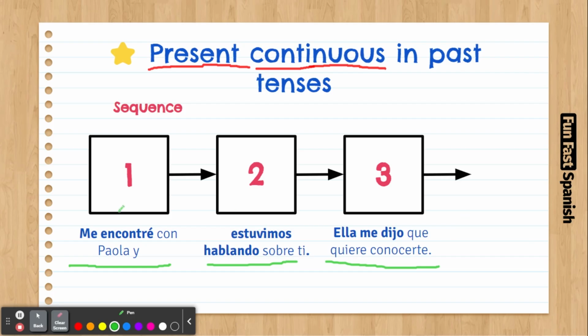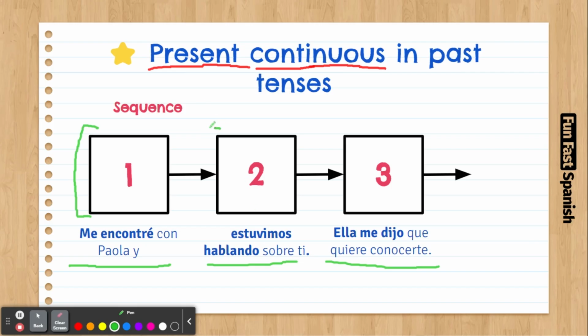So, there were three things here. The first one here is me encontré con Paola. Like I met up with Paola. Encontrarse con alguien is to meet up with somebody. Me encontré con Paola y estuvimos hablando sobre ti.